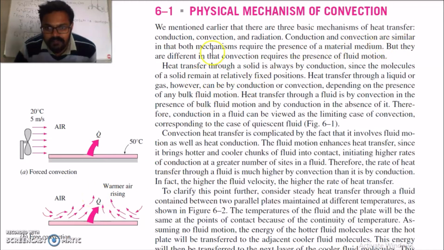So conduction and convection are similar in that both mechanisms require the presence of a material medium. In the case of radiation, we don't need a medium. Heat transfer through a solid is always by conduction, since the molecules of a solid remain at relatively fixed positions. However, heat transfer through a liquid or gas can be by conduction or convection depending on the presence of any bulk fluid motion. If the fluid is moving, it is convection. If the fluid is at a still position, then heat transfer may be by conduction. Heat transfer through a fluid is by convection in the presence of bulk fluid motion and by conduction in the absence of it. Therefore, conduction in a fluid can be viewed as the limiting case of convection.